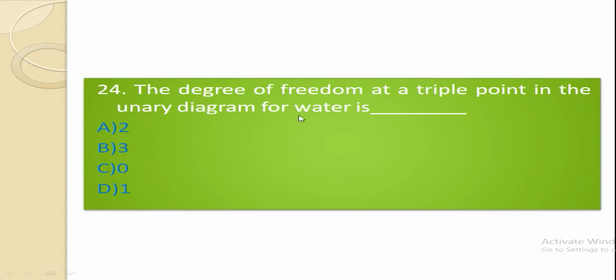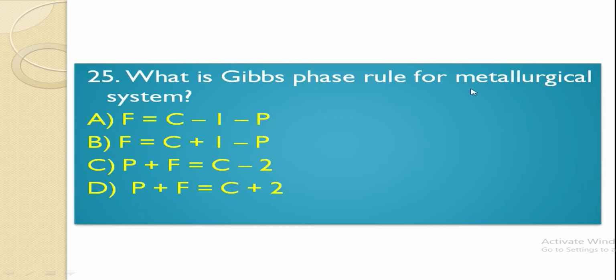The degree of freedom at a triple point in the unary diagram for water is 2, 3, 0, or 1? The right option is 0. What is Gibbs phase rule for a metallurgical system? F equal to C minus 1 minus P, F equal to C plus 1 minus P, P plus F equal to C minus 2, or P plus F equal to C plus 2? The right option is the second option, F equal to C plus 1 minus P.